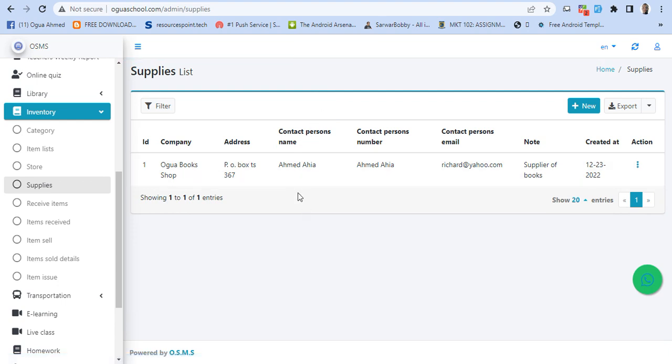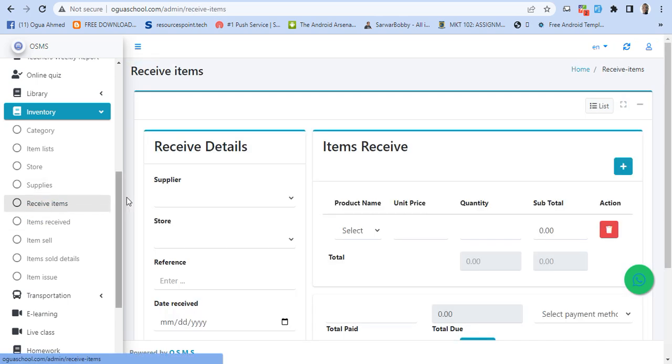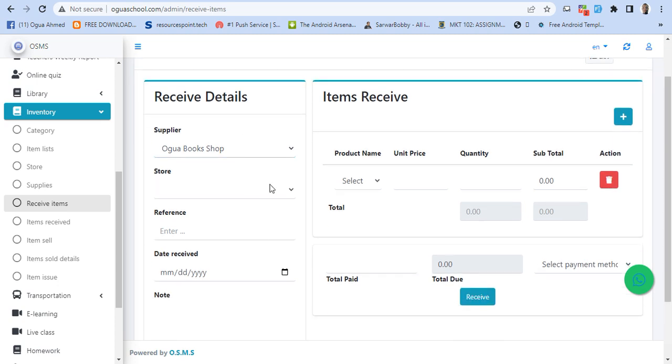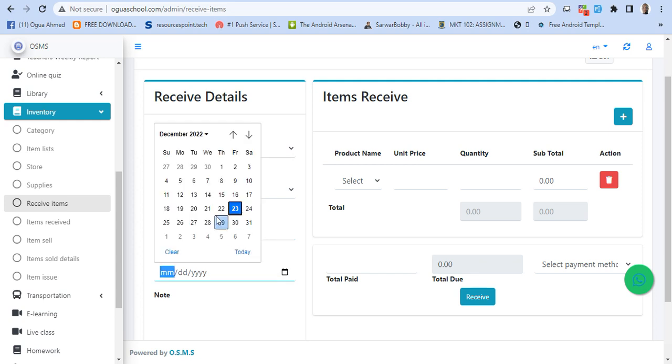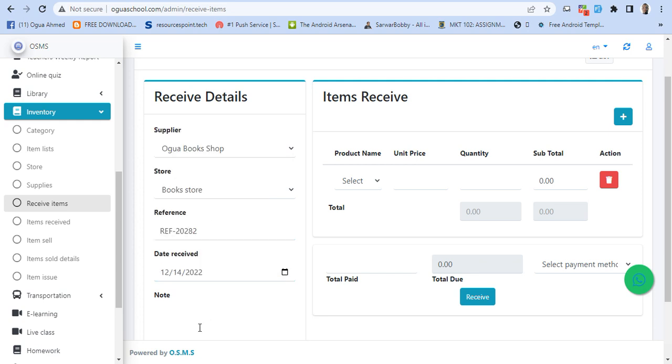So when the suppliers bring in their supply, you come to receive items, and you select the supplier's name, you select where you want to store your items, and then your reference. So maybe ref, and add your reference here, and then the date you received the items. You can also append some notes, received. So the items you received from your supplier.